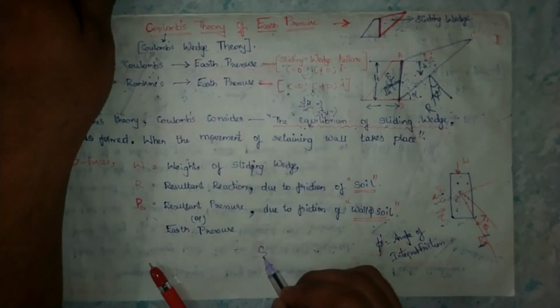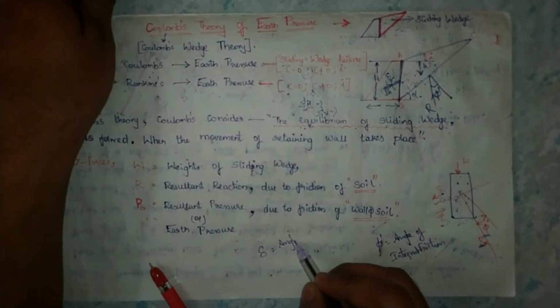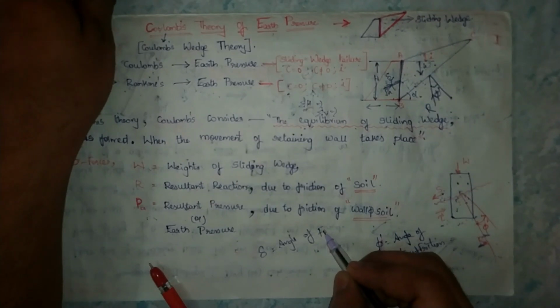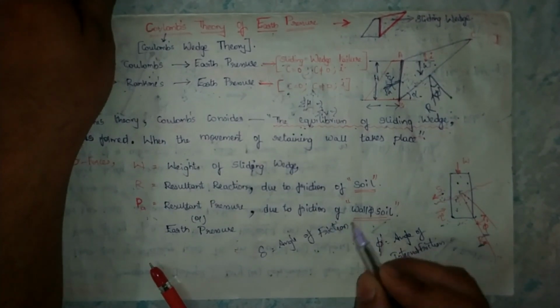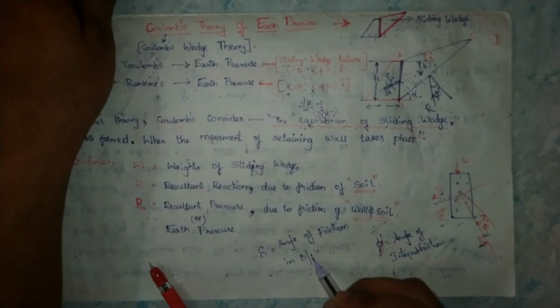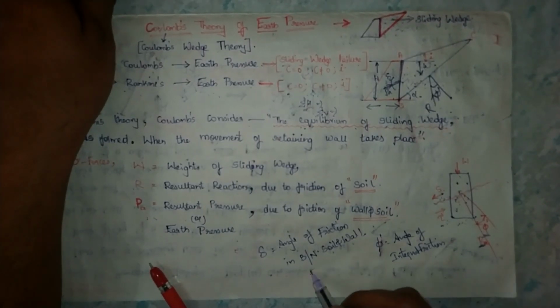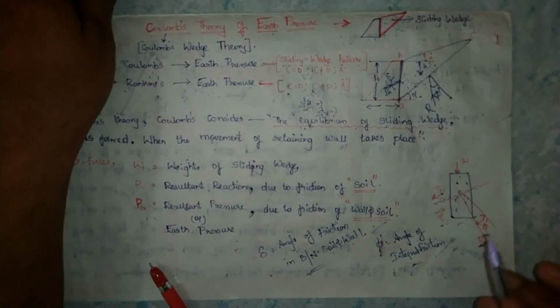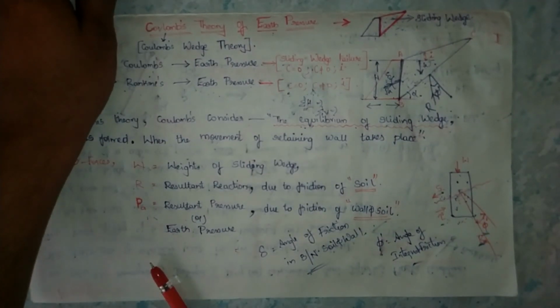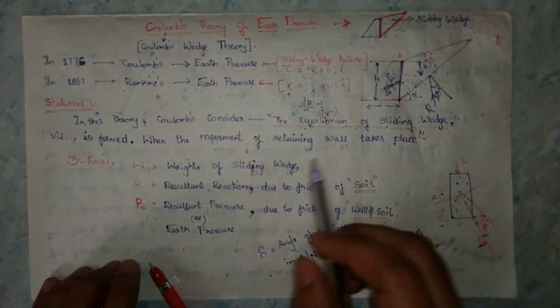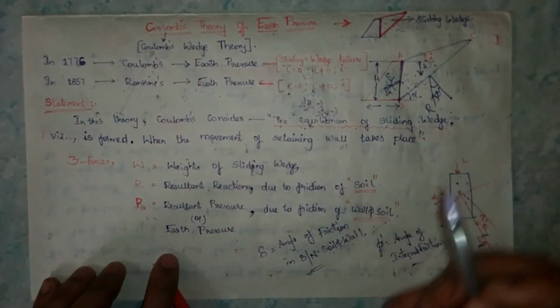Delta is the angle of friction in between soil and wall. Phi dash means the angle of internal friction in soil. So in this condition, we have the equilibrium of sliding forces.